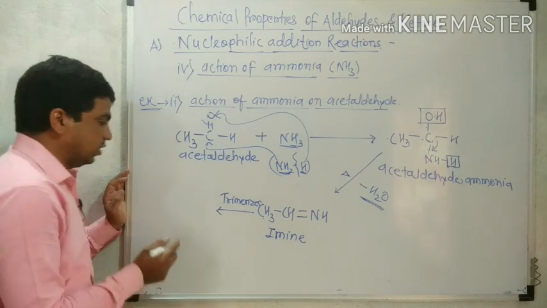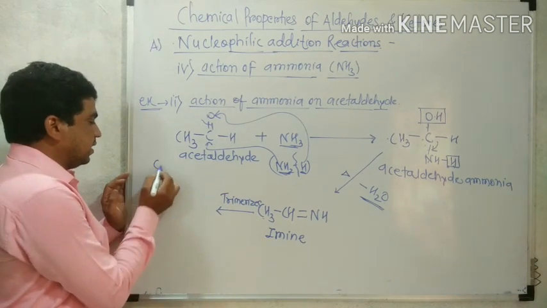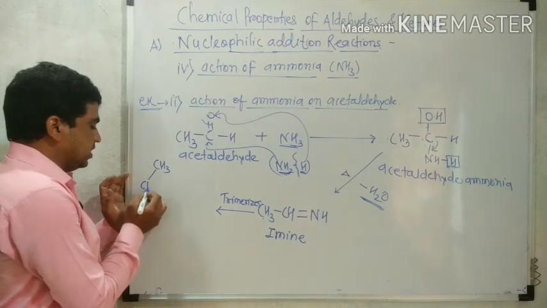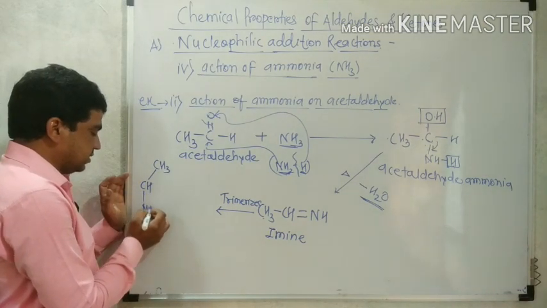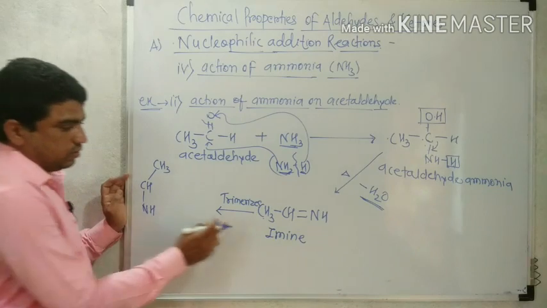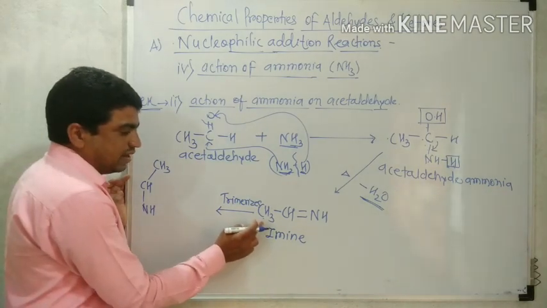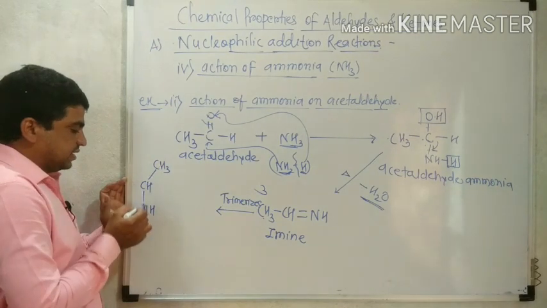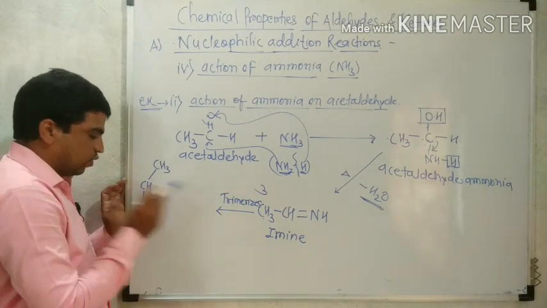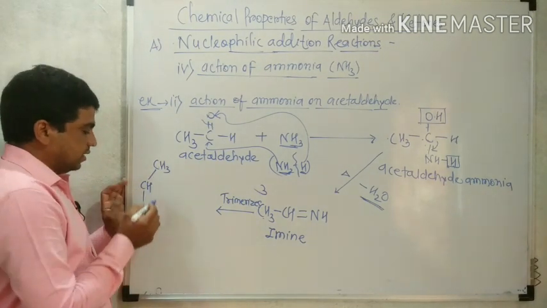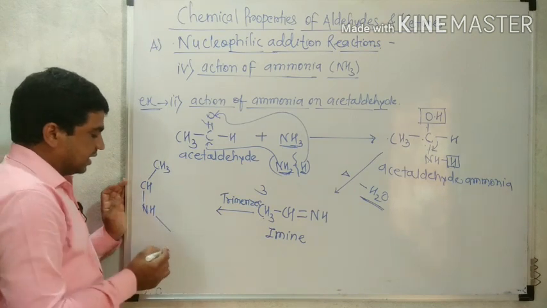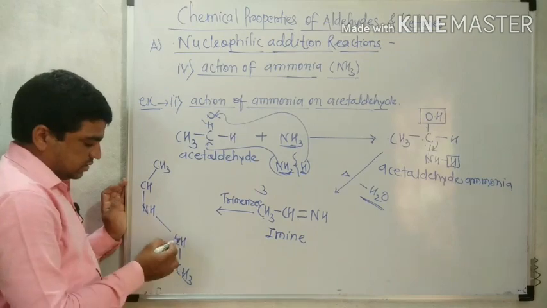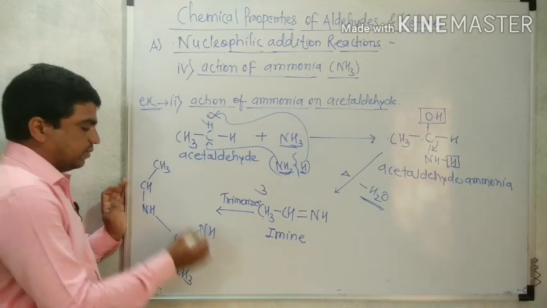These three imine molecules combine as like CH3, CH, NH, the first molecule. How many molecules of imine combine? 3. First is CH3, CH, NH. The double bond breaks for the further attachment. Now this NH is attached with another CH3, CH, NH, the second molecule.